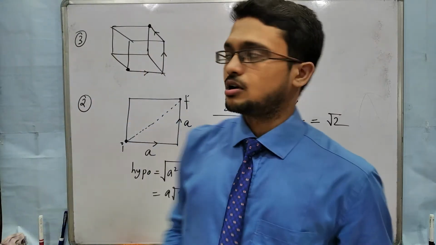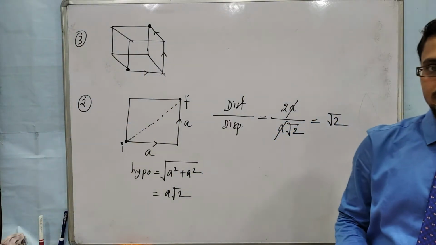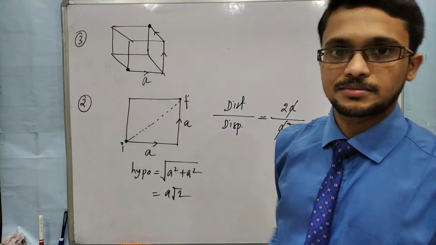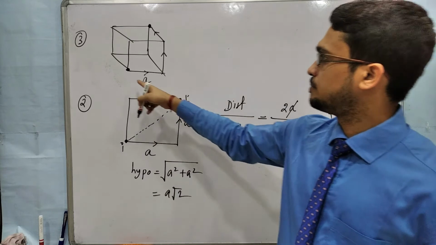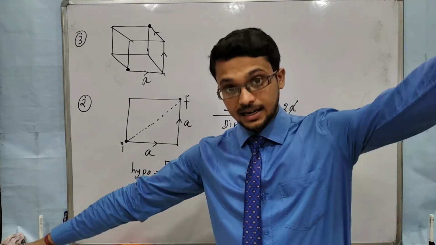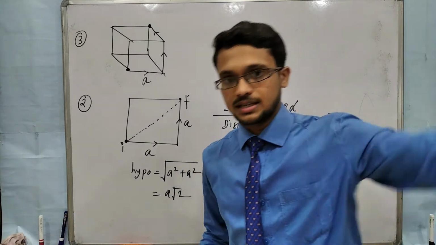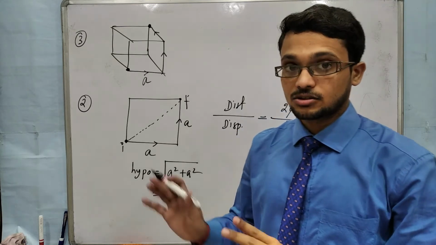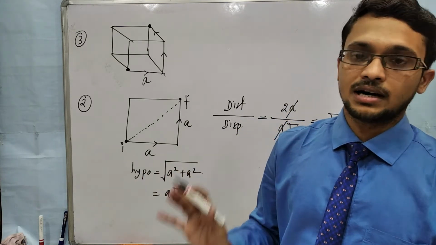So what will be the displacement? Suppose the cube has length A. Here the fly is going from this corner to that opposite corner. So what is this distance? It is called the body diagonal of a cube.